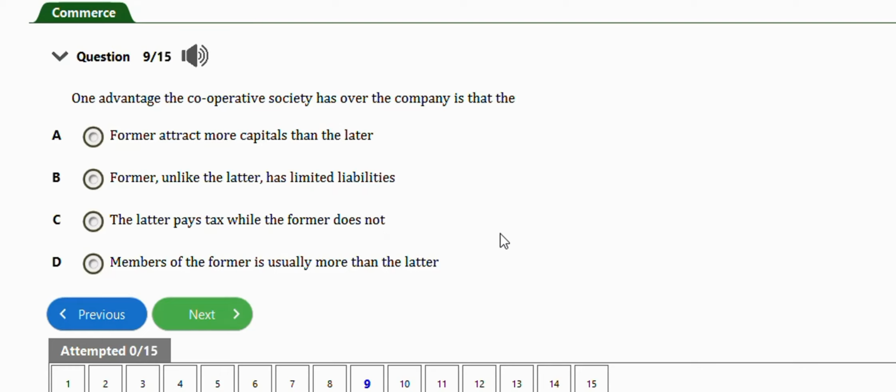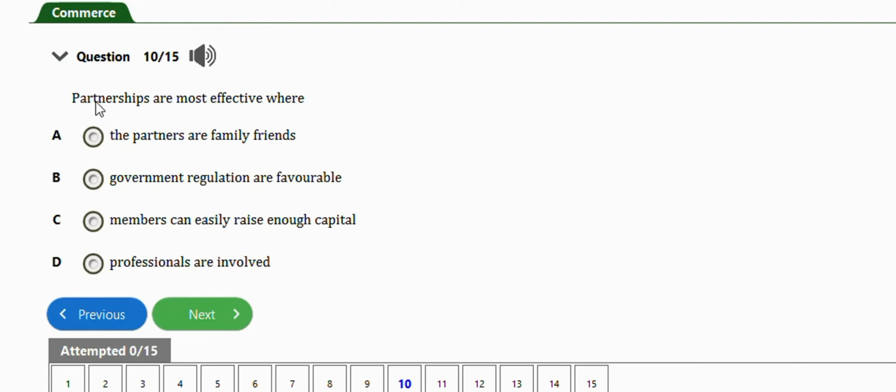Okay, next question says partnerships are most effective where the partners are family, friends, government regulation are favorable, members can easily raise enough capital, professionals are involved. The right answer is option D, when professionals are involved.